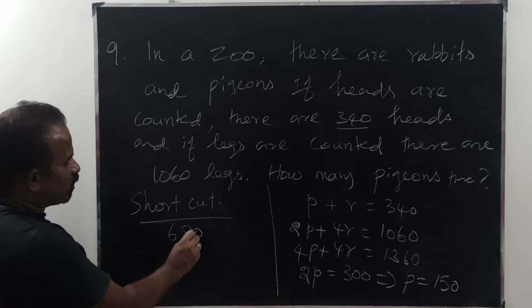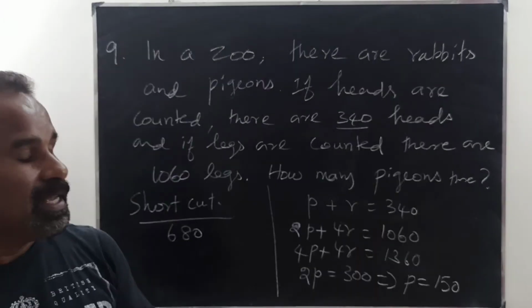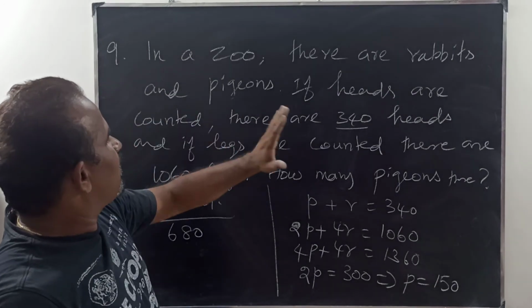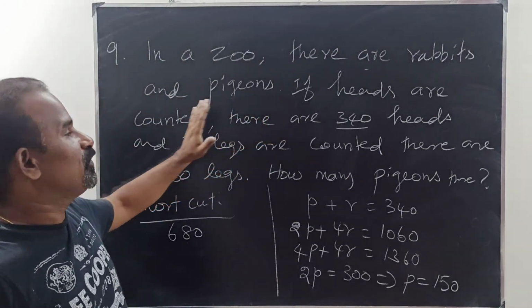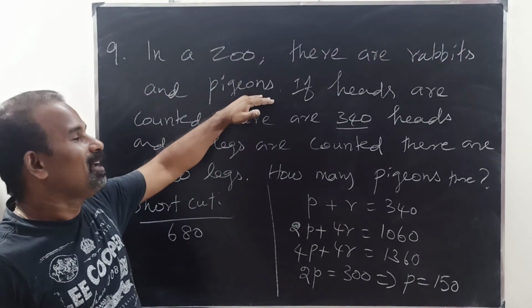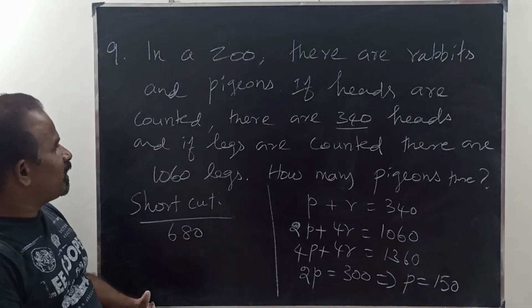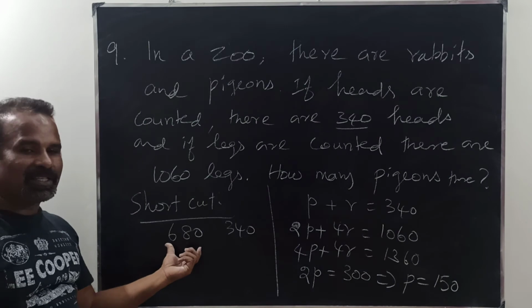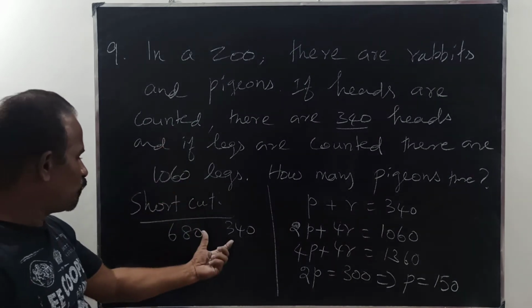680 legs should be there if totally there are only pigeons. If there are only pigeons, 340 pigeons will be there. Total number of legs is 680, because each has 2.